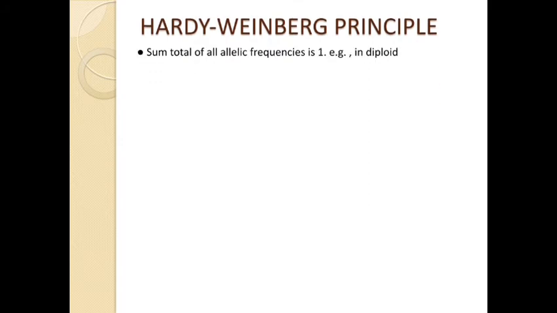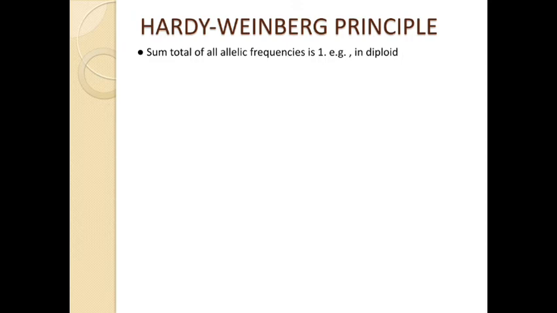The sum total of all allelic frequencies is 1, for example in a diploid. My dear students, they said that the sum total of all the allelic frequencies is always 1. So how is it always 1?